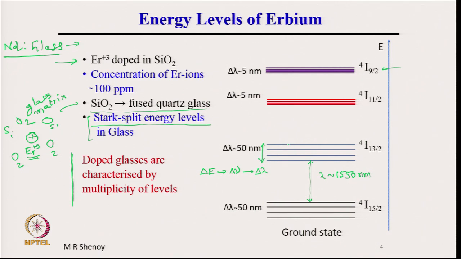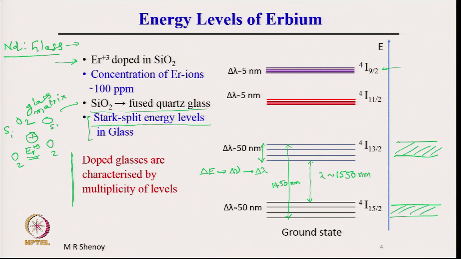Then the maximum here, because this is about 50 nanometer wide, this energy difference will correspond to 1450 nanometer. In other words, we can have transitions giving out wavelengths from 1450 to 1550. So, please see it is a certain delta E, a range, and here it is like a band.